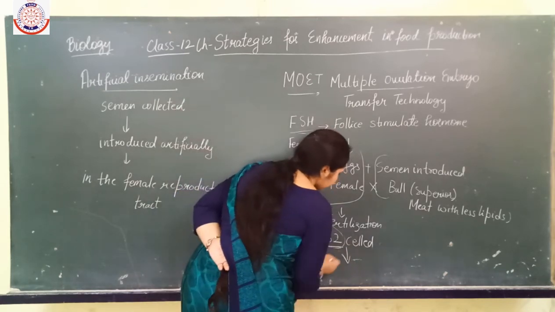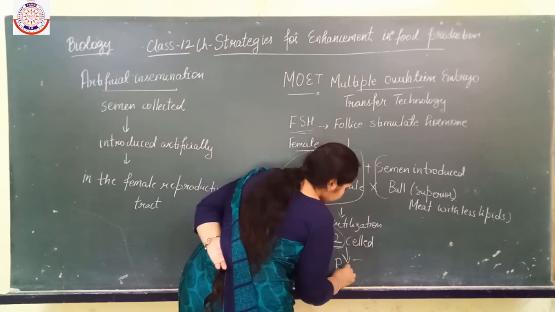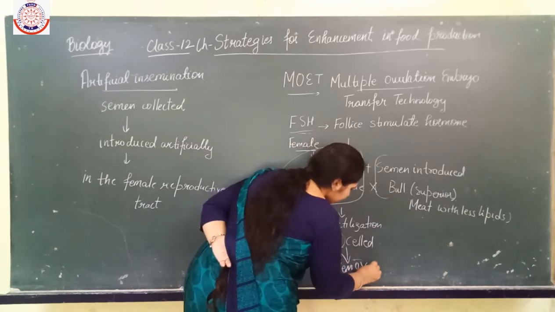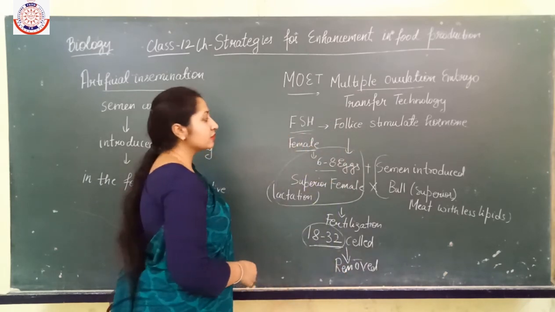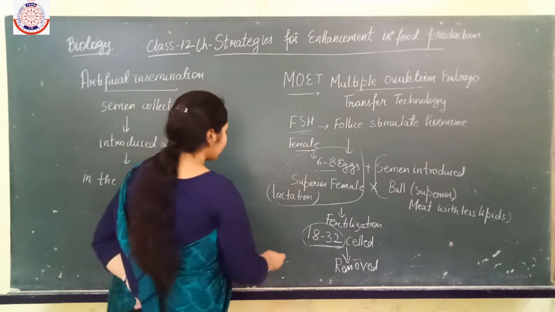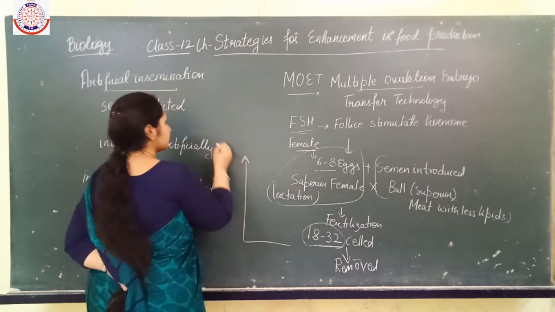Okay, so these are removed from the female reproductive tract through a non-surgical method, and then introduced,